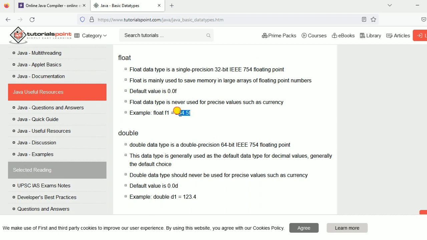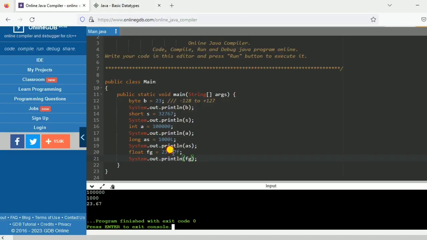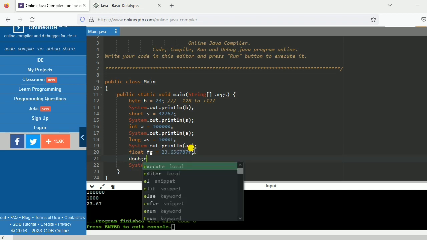Float will store up to 7 digits value. After the point it can store only 7 digits value, and after the point double can store up to 14 digits value. So after the point, if I want to store some 14 digits value, I can't use float, so that's why I have to use double.